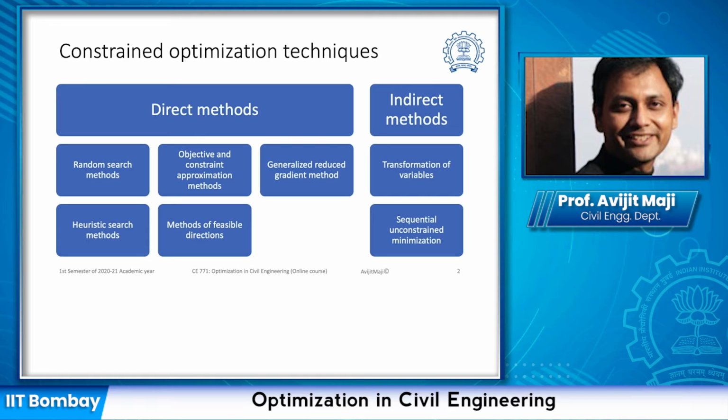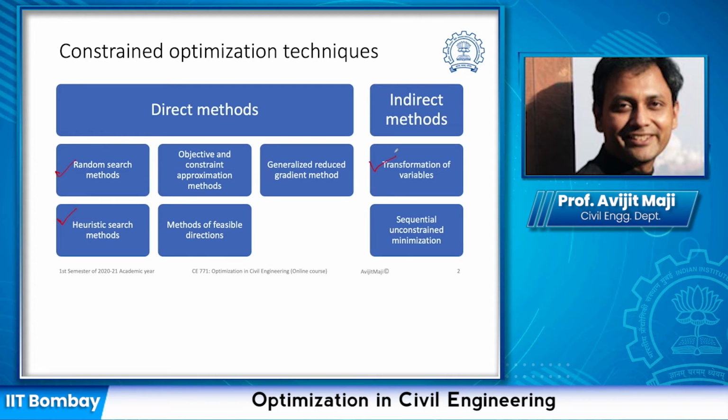Among the indirect search methods, there are generally two types: transformation of variables and sequential unconstrained minimization. In this class, we are going to discuss the transformation of variables method only. So in today's lecture, we are going to discuss the random search method, heuristic search methods, and the transformation of variable methods. So let us start with those methods.